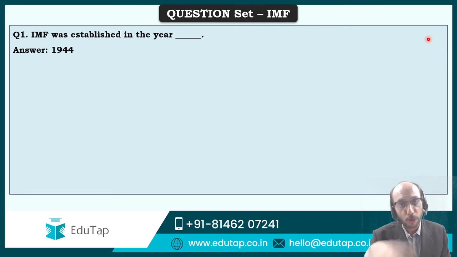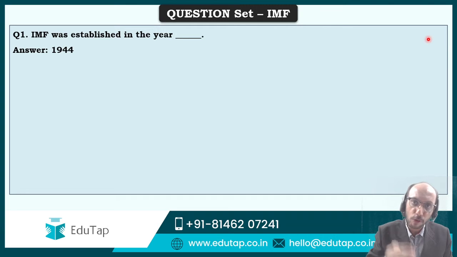When did its formal existence come into being? Somewhere it is written 45, at some other places it is written 44. So there is this confusion. I am going to place certain data for you from the IMF website itself, which will help you in clarifying this confusion. But keep this in mind.